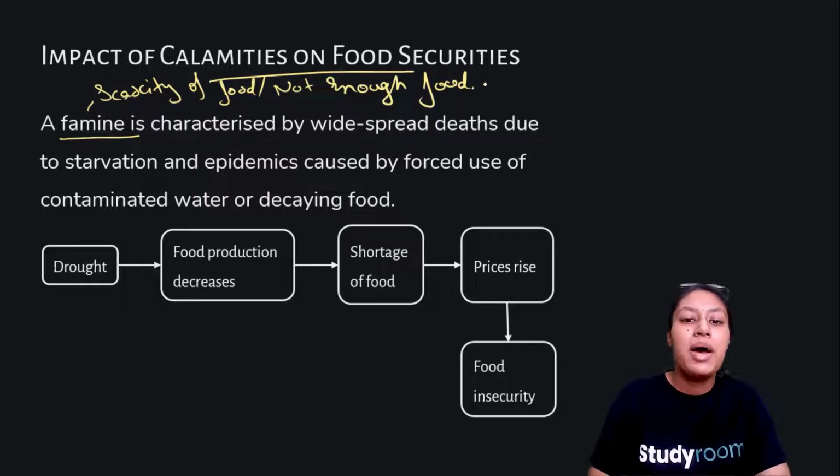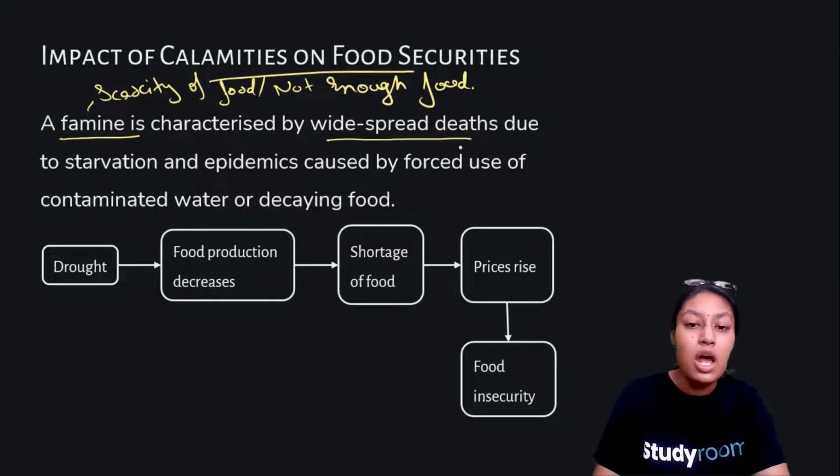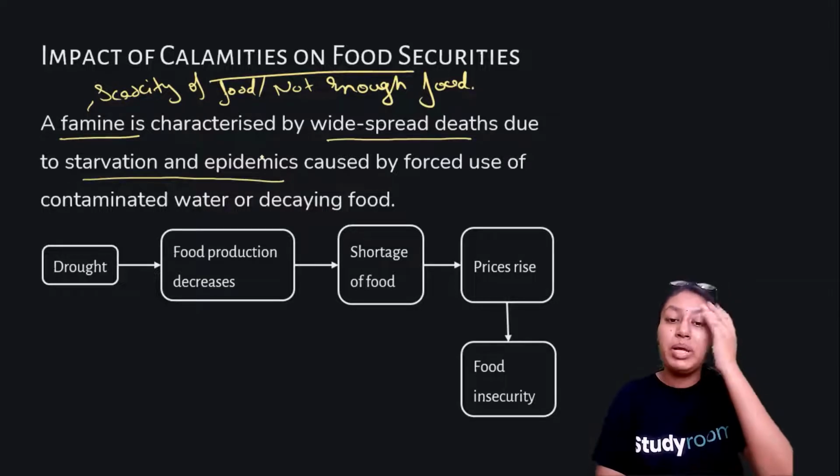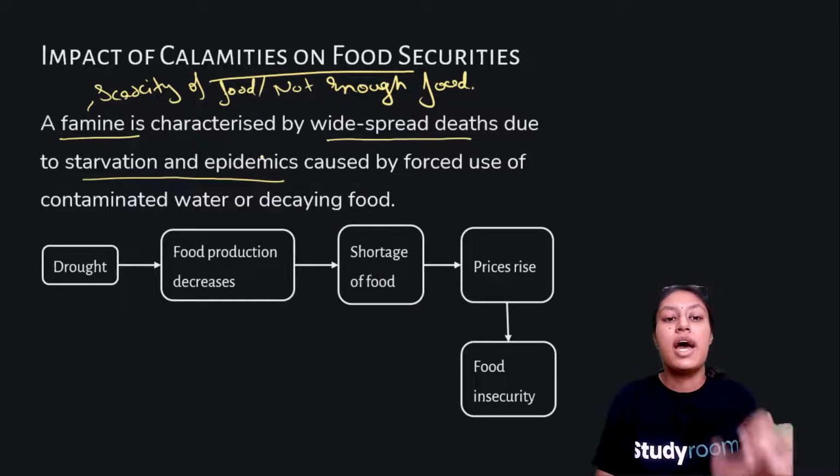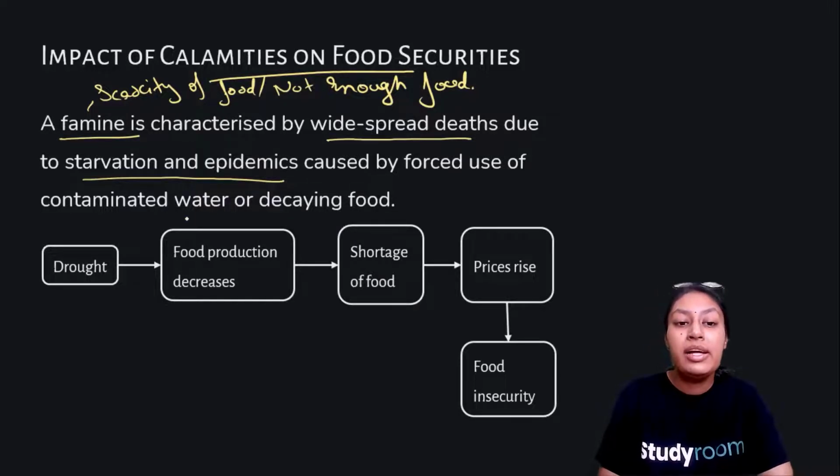Famine means that there comes a situation where there is widespread death due to starvation and epidemic. Means the people are not getting enough food that they require to sustain themselves. So that is why famine occurs. People starve, and it leads to epidemic and widespread death.